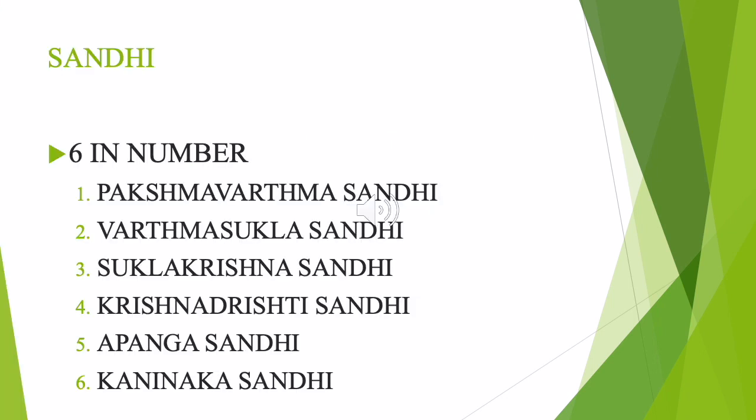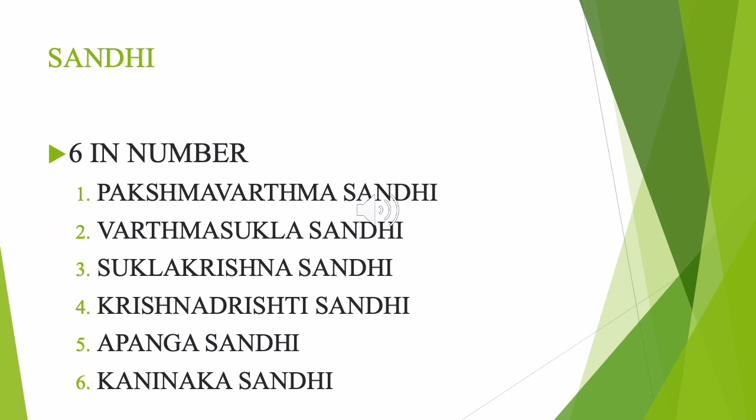So sandhis are 6 in number. They are Pakshma Vartma Sandhi, Vartma Shukla Sandhi, Shukla Krishna Sandhi, Krishna Drishti Sandhi, Apanga Sandhi and Kaninika Sandhi. So you know Pakshma is eyelashes, Vartma is eyelid. So the joint between eyelashes and eyelid is Pakshma Vartma Sandhi. What is this Pakshma, Vartma, Shukla, Krishna, Drishti and all? They all are mandalas, right? So between the mandalas comes the Sandhi.